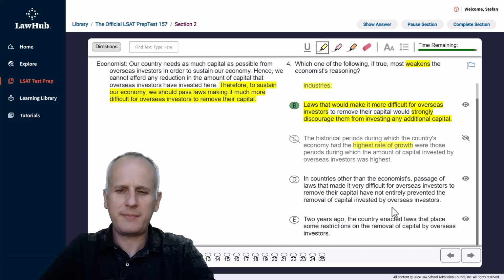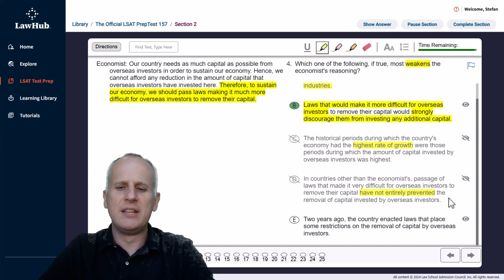Then choice D. In countries other than the economist's, passage of laws that made it very difficult for overseas investors to remove their capital have not entirely prevented the removal of capital invested by overseas investors. Okay, have not entirely prevented. So has it prevented 99%? Has it prevented 50%? Has it prevented 1%? I have no idea. This couldn't be a much more vague qualifier if it tried, so we can eliminate D for that ambiguity almost immediately.